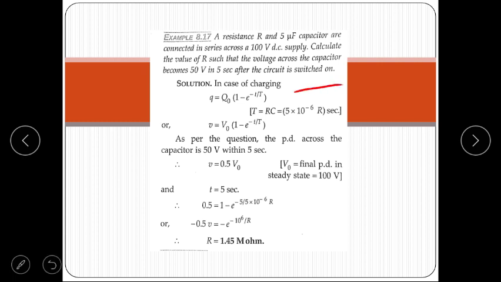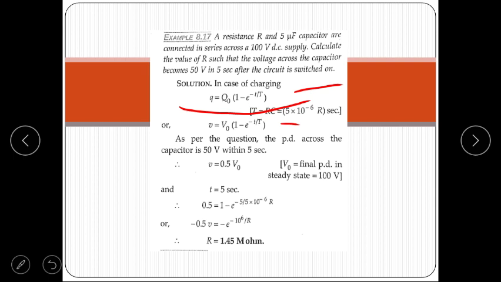So we put the equation of charging Q is equal to Q0 1 minus e to the power minus t upon tau. Tau is equal to RC, so its value is 5 into 10 to the power minus 6 R, and V is equal to V0 1 minus e to the power minus t upon tau. According to the question, voltage across the capacitor becomes 50 volt, so V is equal to 0.5 of V0, and t is equal to 5 seconds.